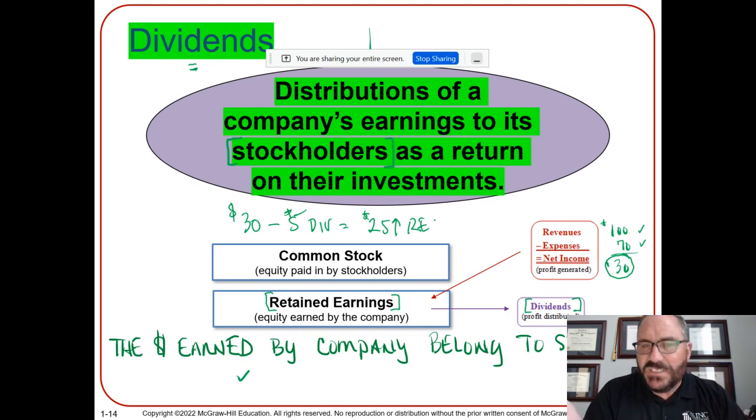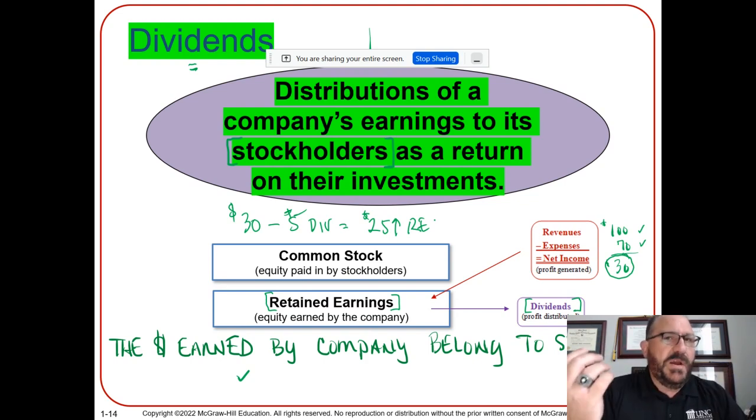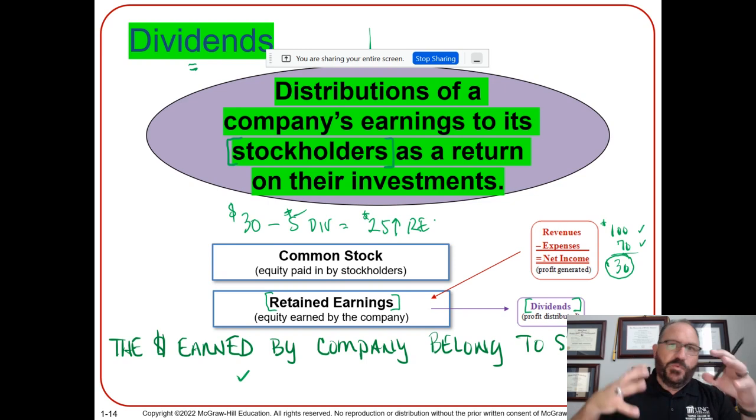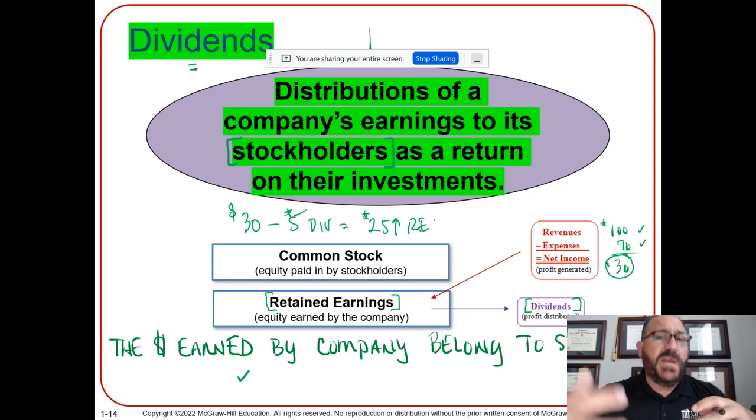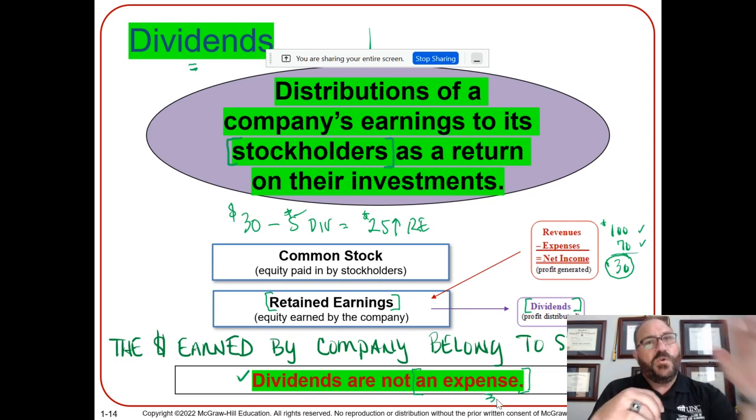By the way, Apple did this for years. Apple didn't pay dividends. And you're like, well, why wouldn't they pay dividends? Well, they took that money and they reinvested it. Because you've got to remember, Apple's all driven on technology. If they don't have new technology, new products, they die. Okay? So there you go, dividends, another term. And notice, dividends are not an expense. This is a common mistake by students. They're not an expense. They don't come out of the revenues, they come out of the earnings after net income.